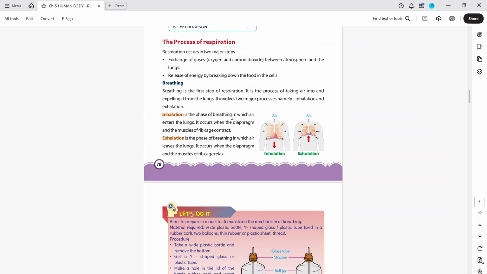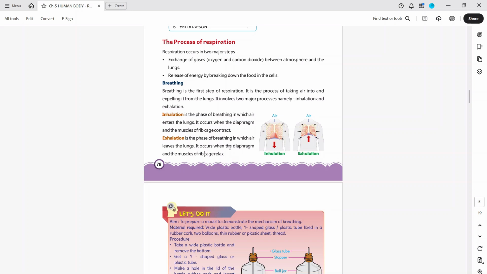So during inhale and exhale, the main role is played by the diaphragm. How? In the phase of breathing in which air enters the lungs, it occurs when the diaphragm and the ribcage muscles contract. When we inhale, they contract. While we exhale, what does it do? It occurs when the ribcage muscles relax.